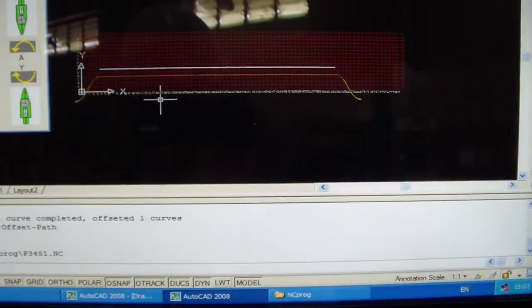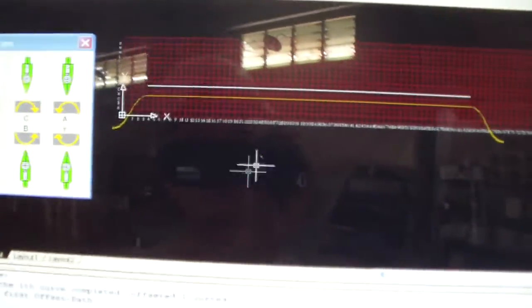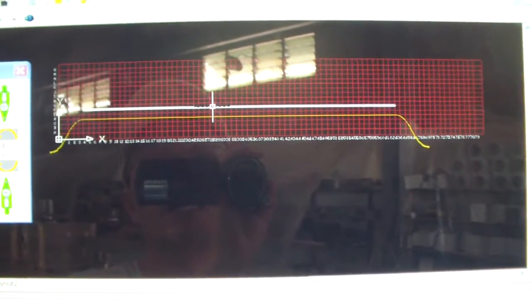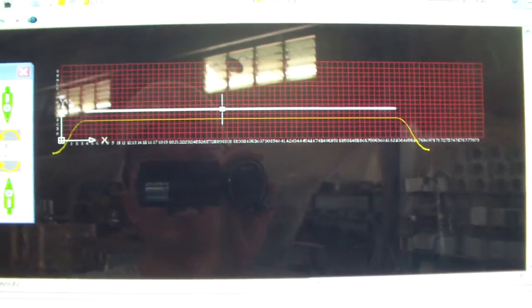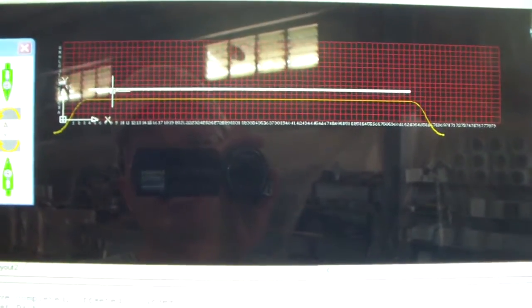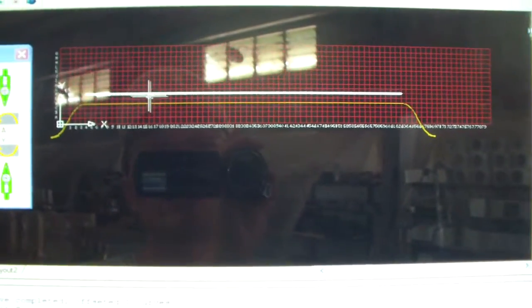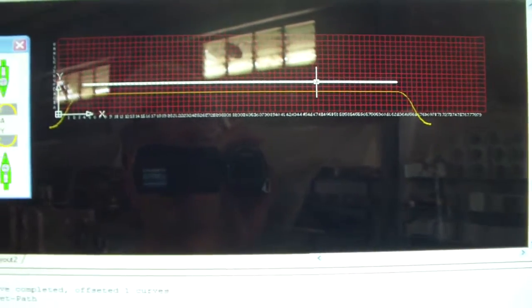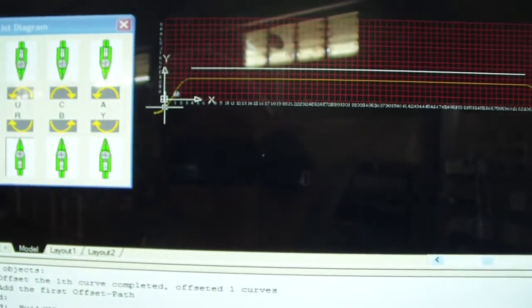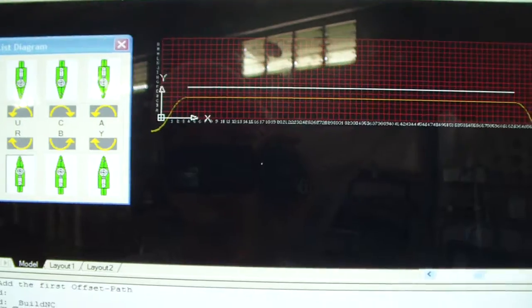So I will use another method to generate the second NC program. It divides this line into 2 parts: the first cutter mills the first part, and the second cutter mills the rest. For this one, I will delete the 2 parts and get a new one.